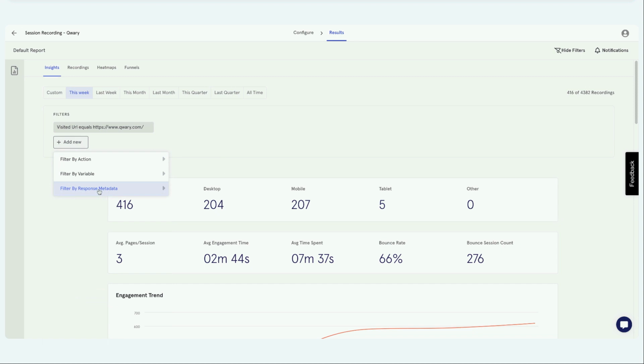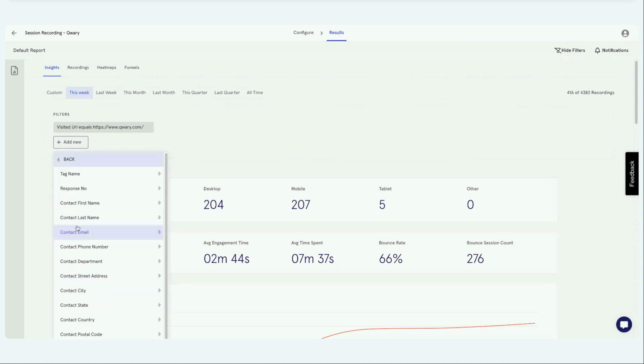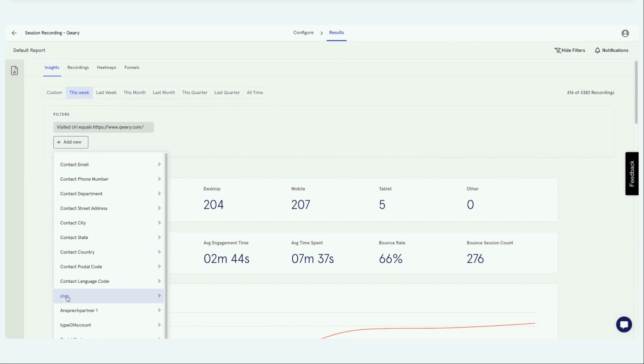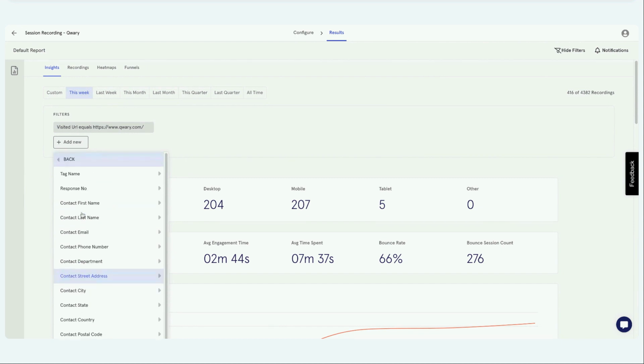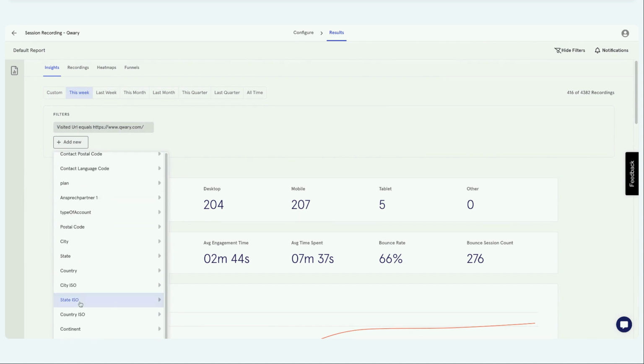You can also create filters on response metadata, such as the plan, the contact parameters, and other custom contact parameters. For example, if you want to study traffic coming from the US versus traffic coming from India, you can create those filters in this filters metadata.